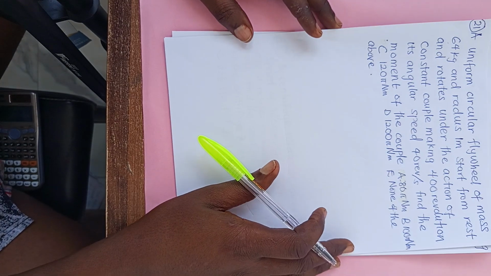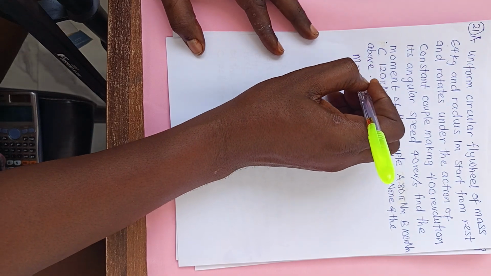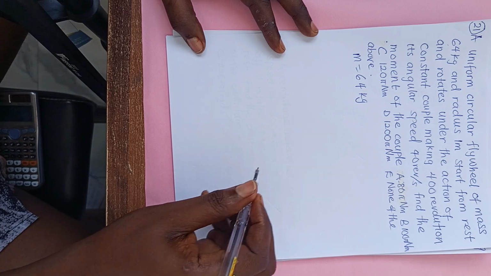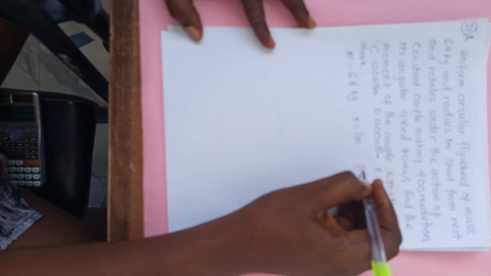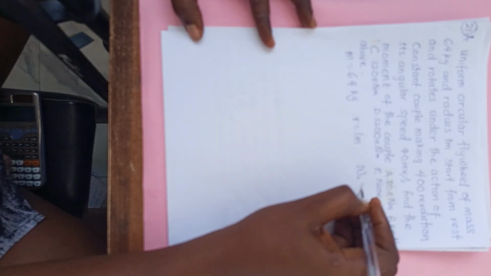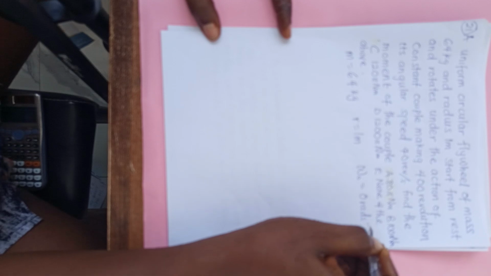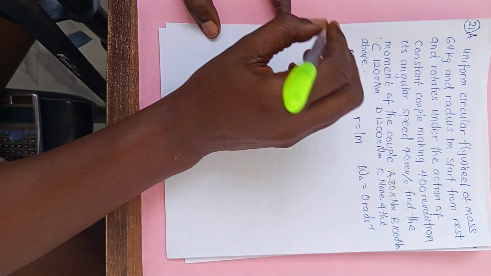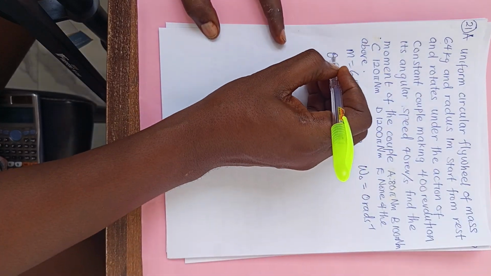21. It said a uniform flywheel of mass 64 kilogram and radius 1 meter starts from rest. So initial velocity is equal to 0 rad per second, and rotates under the action of constant torque couple, making 40 revolutions.